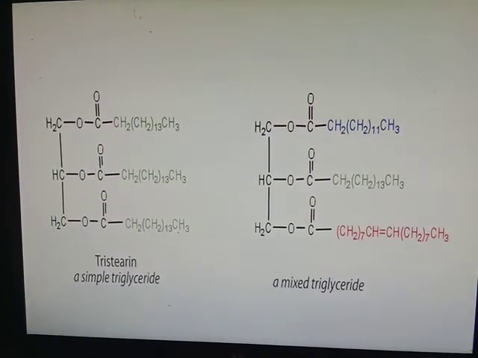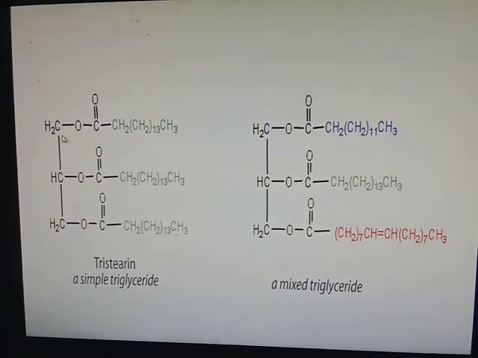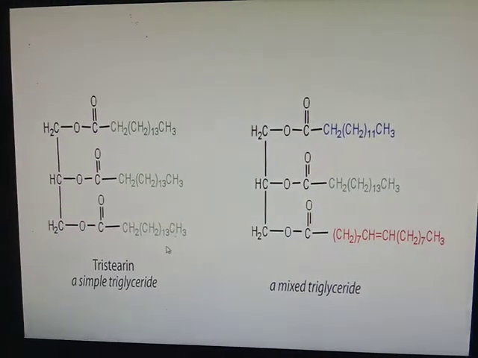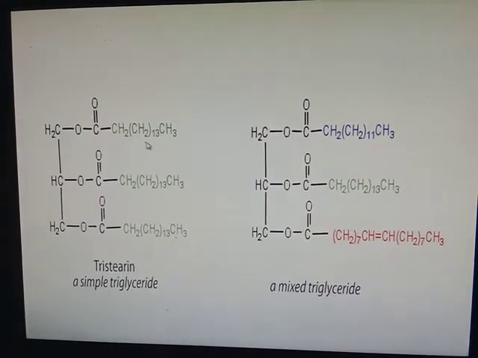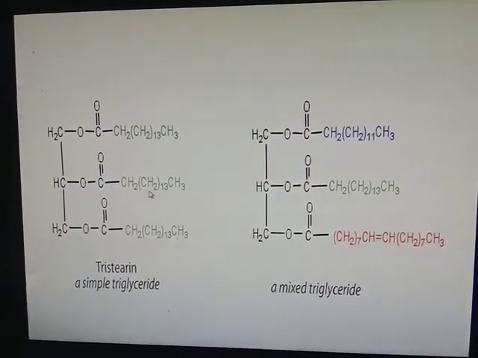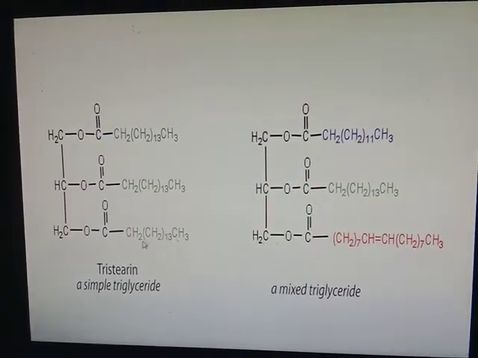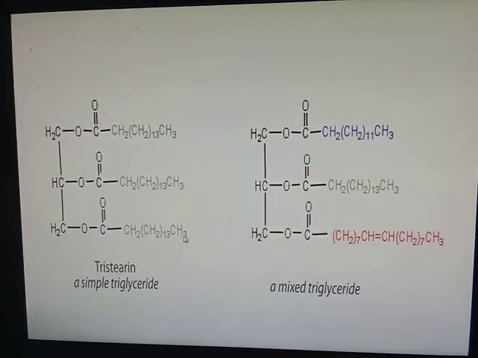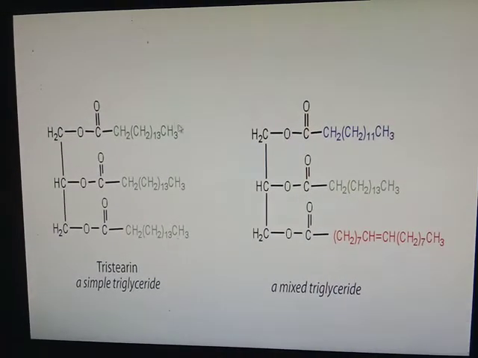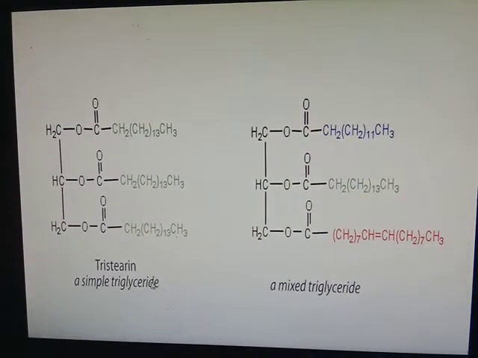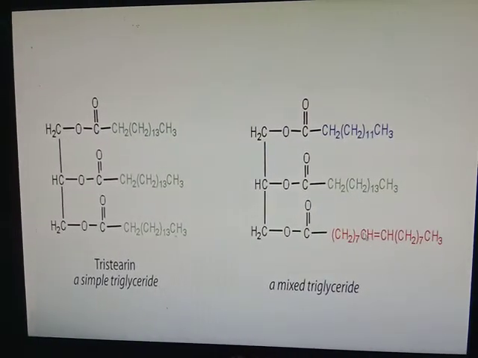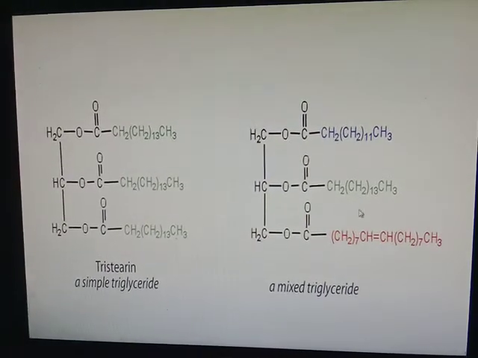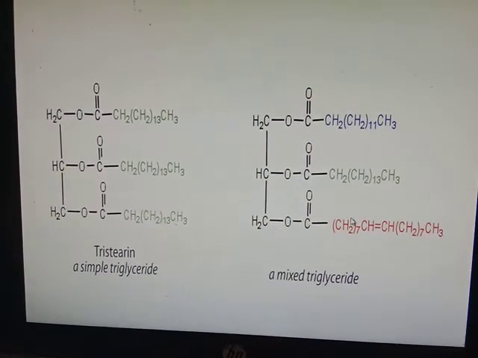Here in the image this is the glycerol, and in the simple triacylglyceride you see the same fatty acid, CH2 (CH2)13 CH3, on each carbon. All three fatty acids are the same. That's why it is called simple triacylglycerol. Whereas in the mixed type of triacylglycerol the carbon numbers of the fatty acids differ. They are classified as mixed triacylglycerol.